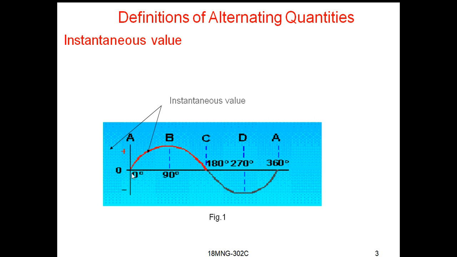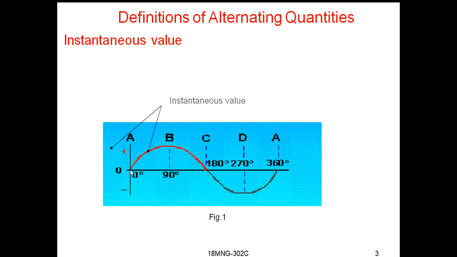Here this point is 0 degrees, this point is 90 degrees, and here it is 180 degrees. In an AC waveform there will be one positive half cycle and also one negative half cycle. Here we have divided this total cycle, positive and negative half cycle, into various parts.